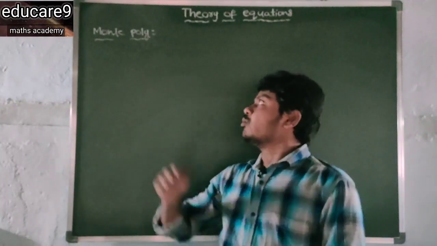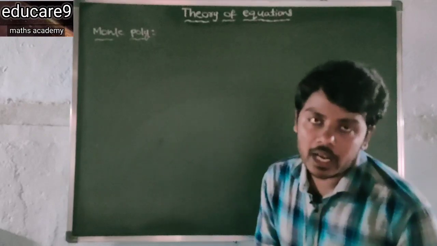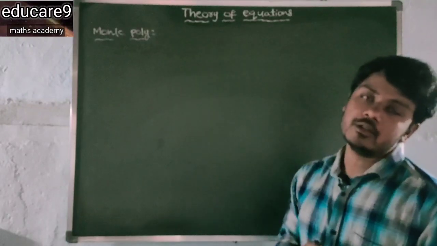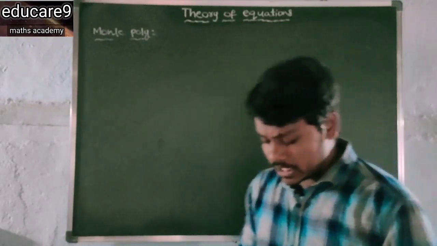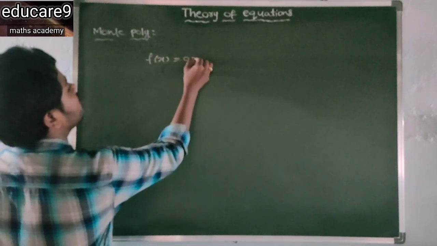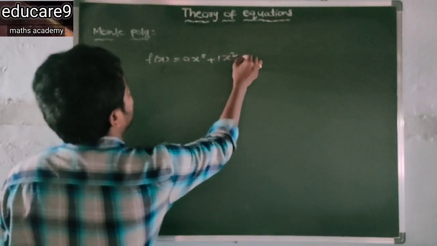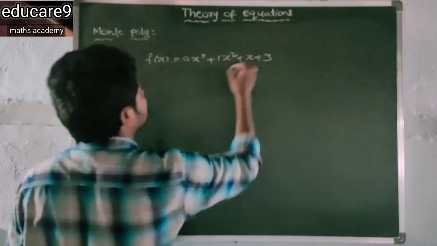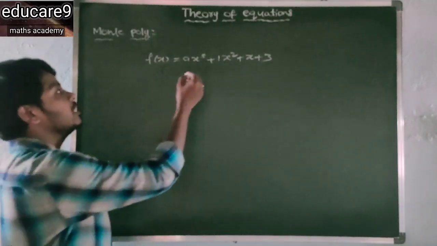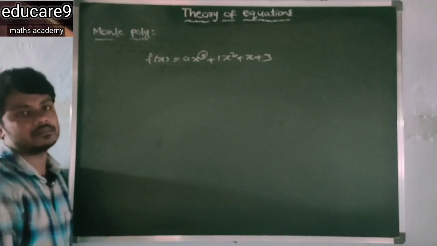So next definition, monic polynomial. A monic polynomial means any polynomial whose leading coefficient is 1. For example, f of x is equal to ax to the power of 5 plus x squared plus x plus 3. So this is a fifth degree polynomial. Here the highest power of x is 5. Clearly this is a fifth degree polynomial.